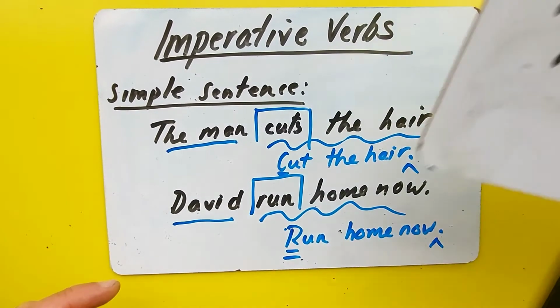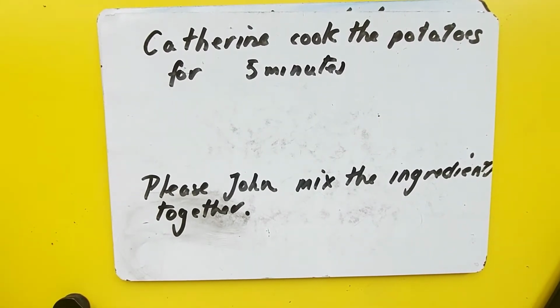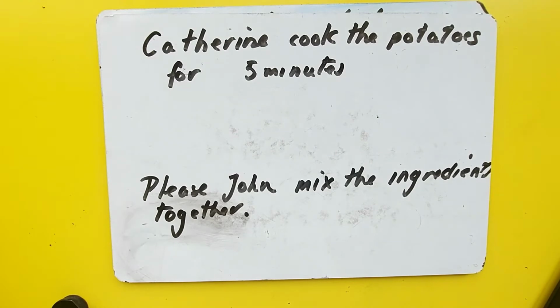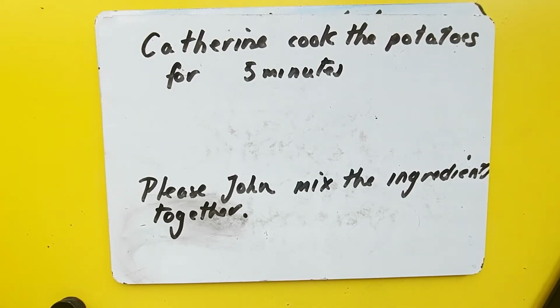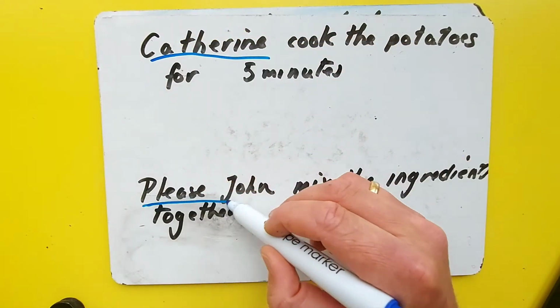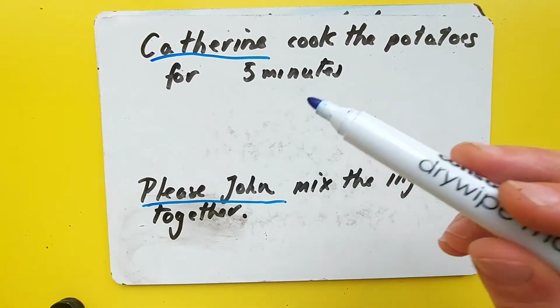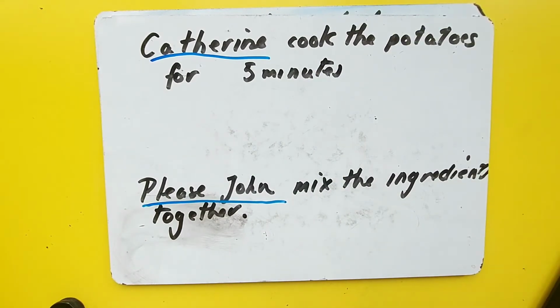So I've got another couple of sentences here. I've got, Catherine cooked the potatoes for 5 minutes, and, please John, mix the ingredients together. So again, these are sentences and they've both got their subjects and their predicates, okay? So, if I wanted to write these as a recipe or a method or instructions, those kinds of writing that tell us that we need to do something, I can actually get rid of the subject in the sentence and make the sentence shorter.